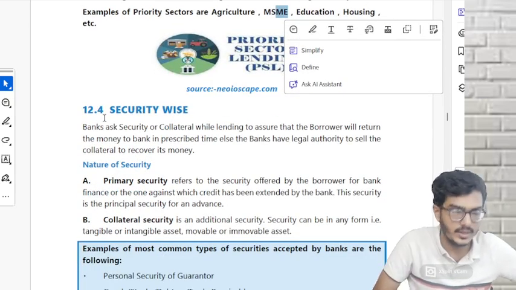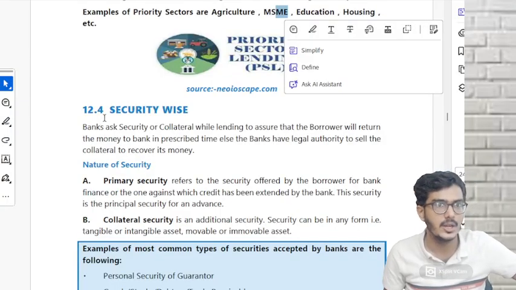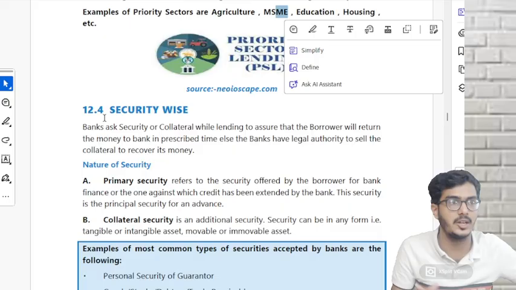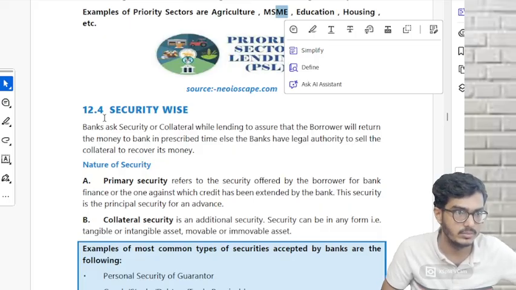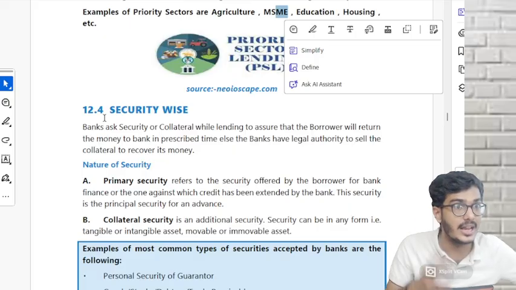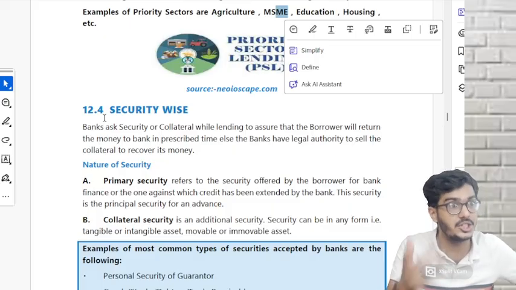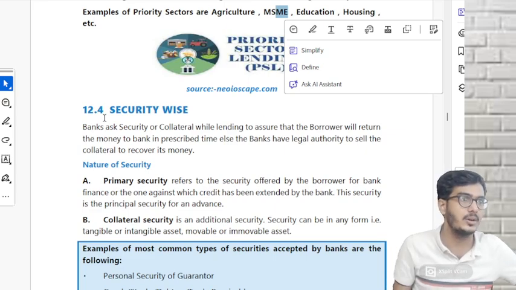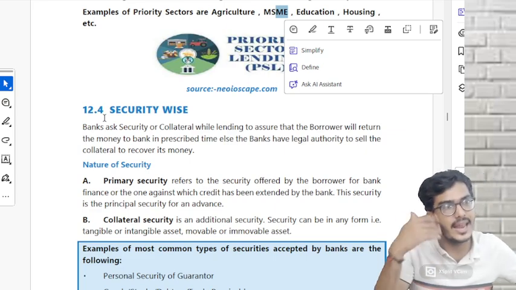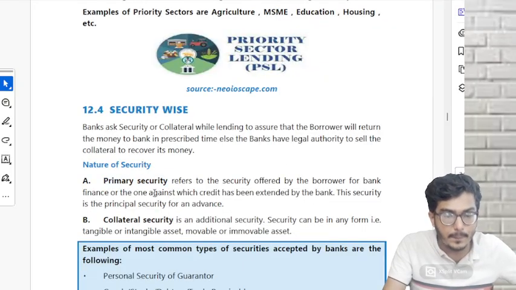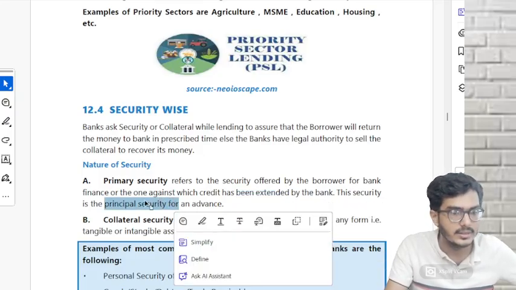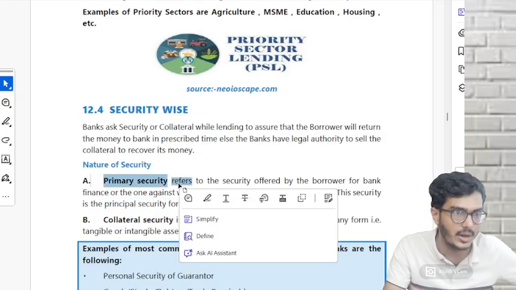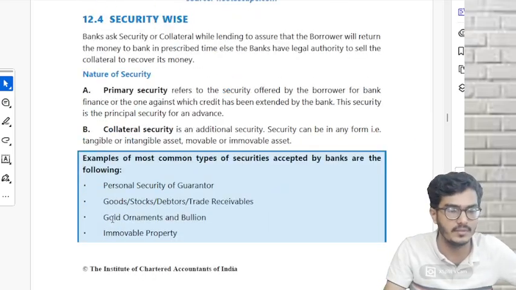Security wise, very important. There are two types of security: one is primary security, one is collateral. Primary security is the principal security against which the bank gives you a loan. For example, I have asked for a term loan, saying, sir, I need a loan for buying a house. They'll ask for the house itself as the principal security. If that is very small or they want something additional, that is called collateral security. They'll take my car also as security. That is called additional security. So primary security is the principal security against which the bank has extended a loan. This was the main security which you gave, because only then they gave you that loan. Collateral means additional security which the banks ask you.